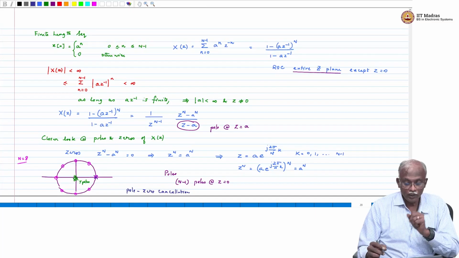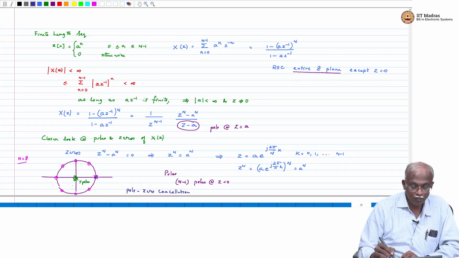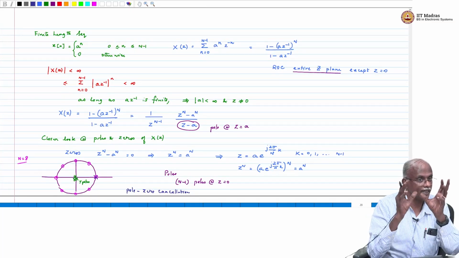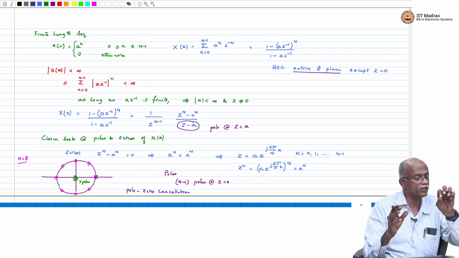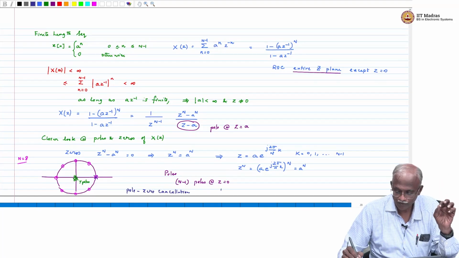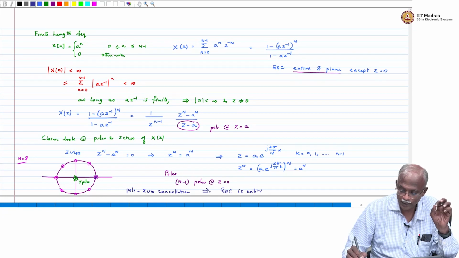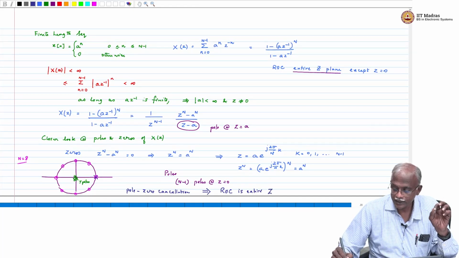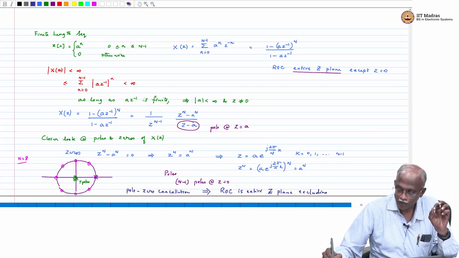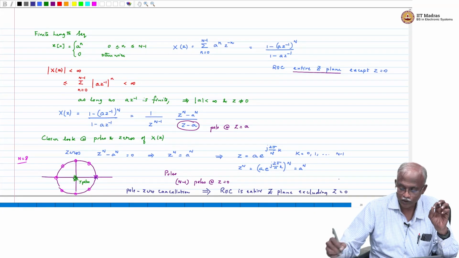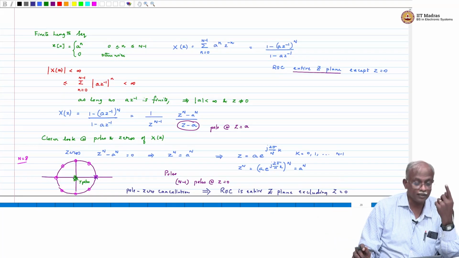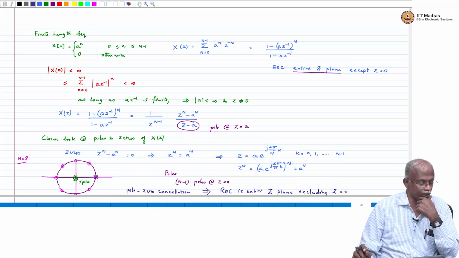So now, given that all the poles which are not cancelled, which are left in the transfer function, are all at the origin, what is the ROC? Because of the pole-0 cancellation, the ROC is the entire z plane excluding z equal to 0, which is correct because that is what we came up with as the ROC for a finite length sequence.